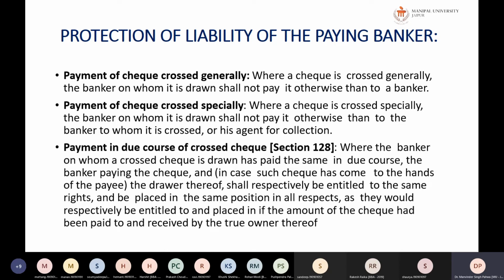Next is payment in due course of the crossed check. Where the banker on whom the crossed check is drawn has paid the same in due course, the banker paying the check, and in case the check has come to the hands of the payee, the drawer thereof shall respectively be entitled to the same rights and placed in the same position in all respects as they would respectively be entitled to and placed in if the amount of the check had been paid to and received by the true owner. So what will happen?